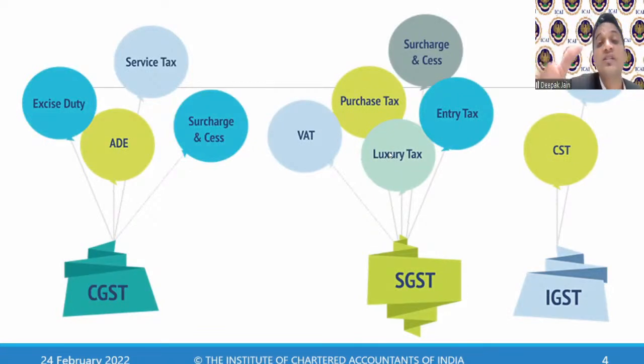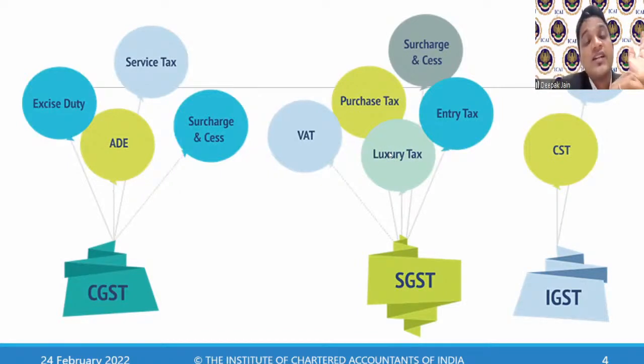Now, how is it determined whether it is an interstate or intrastate transaction? You don't have to worry about that. Shefali ma'am clearly said that you don't have to look into the place of supply provisions. The place of supply will determine whether it is interstate or intrastate. So the question will mention whether it is an interstate or an intrastate transaction. Based on that, if it is interstate, you will collect IGST. If it is intrastate, you will collect CGST and SGST. Clear?